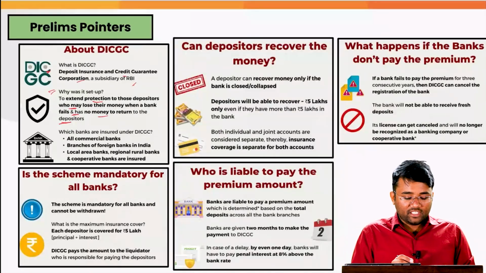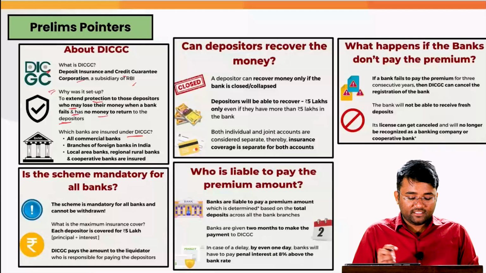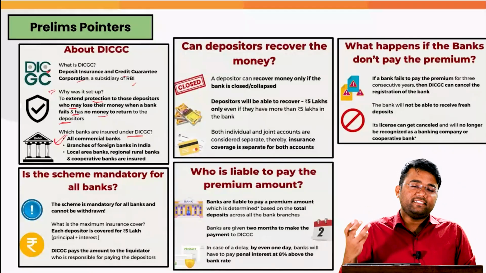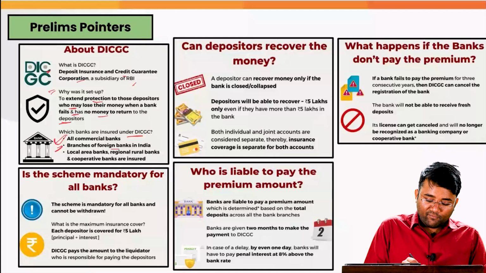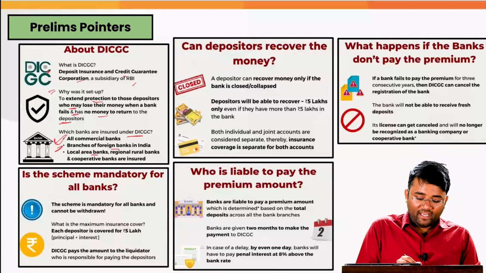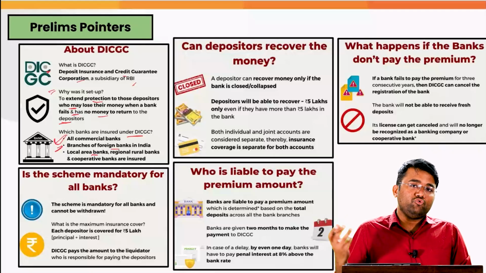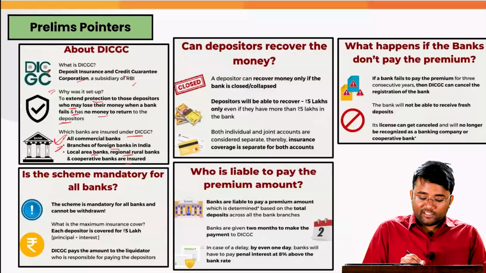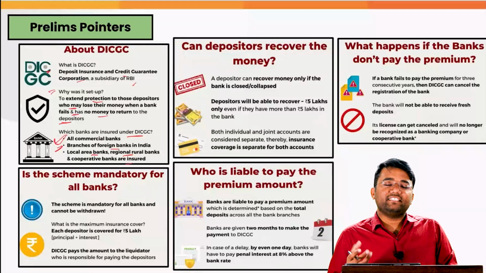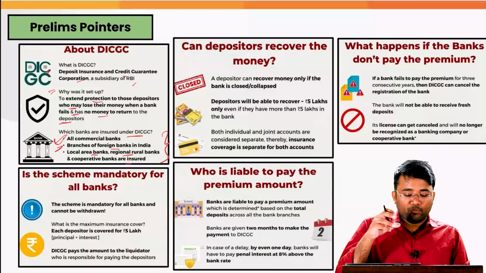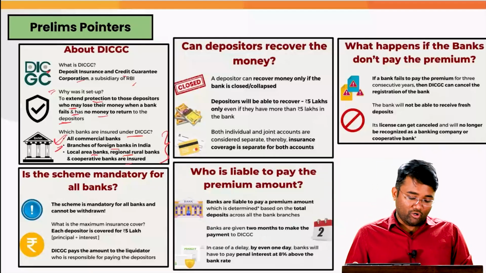Which are the banks which are insured under this DICGC? All the commercial banks like State Bank of India, HDFC, ICICI, etc. The branches of the foreign banks in India, local area banks. There was a question also on the local area bank scheme in the UPSC examination. Also the regional rural banks and the cooperative banks. There have been several questions on this also. All of them are insured under this Deposit Insurance and Credit Guarantee Corporation.